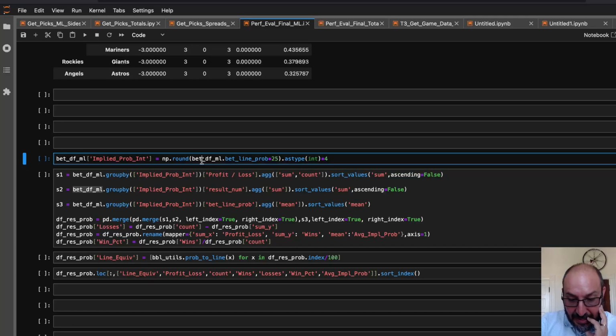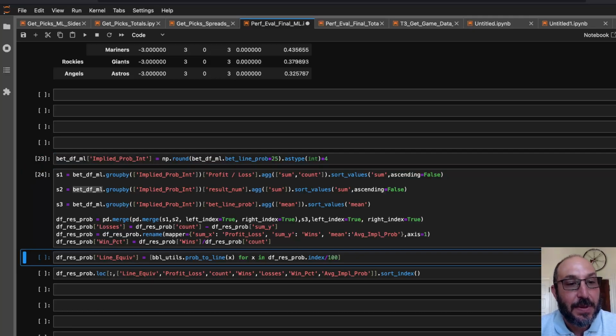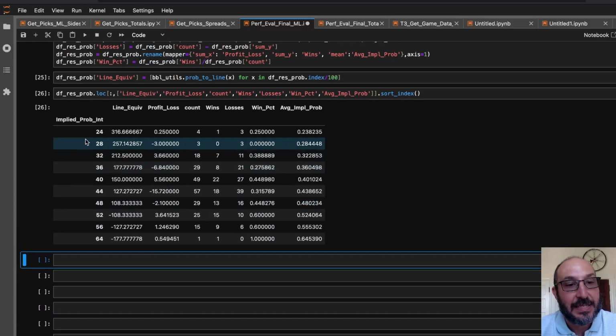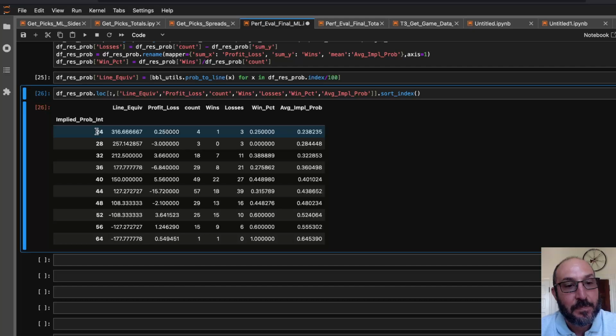All right, now I want to look into, in general, betting favorites versus underdogs. How did this break out? So let me explain this table a little bit. I took the implied probability and just converted it into an integer. So 24 means roughly an implied probability of 0.24. And I spaced these out at 4. So this 24 actually means between 0.22 and 0.26. This 28 means an implied probability of between 0.26 and 0.3, and so forth. And this line equivalent is then saying, here's kind of the midpoint of the line.